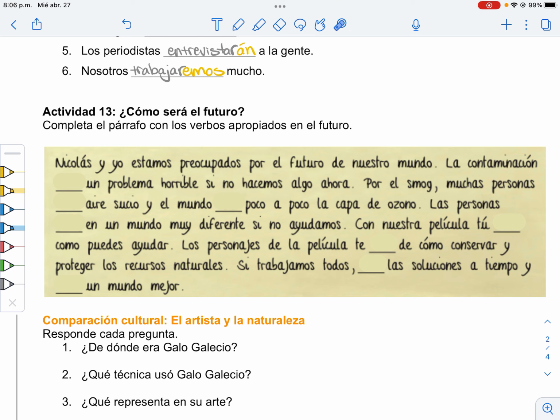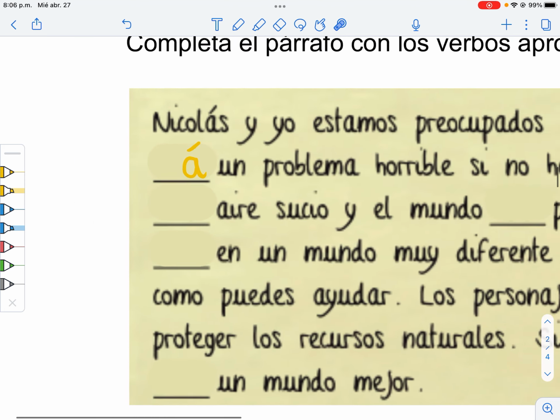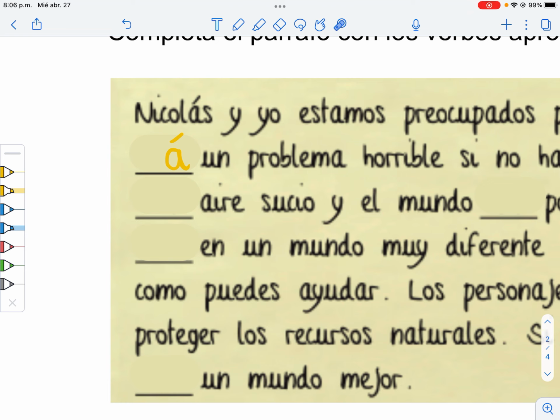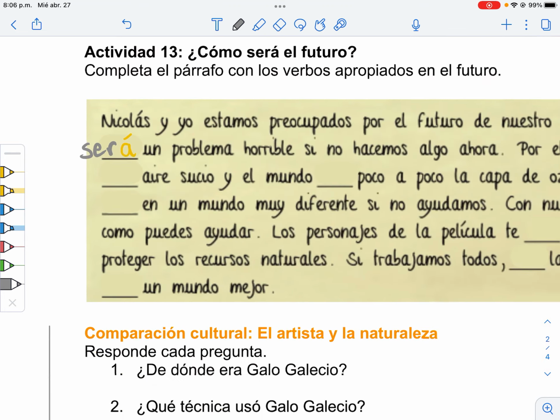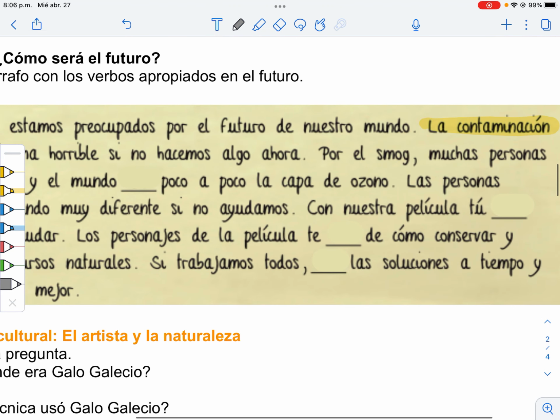La contaminación is going to be like an ella, so that has to be a ending. La contaminación, un problema horrible. It will be a horrible problem. So to be, that's ser. So I'm just going to write it. Será. Boom, done. End of verb. Será un problema horrible si no hacemos algo ahora.